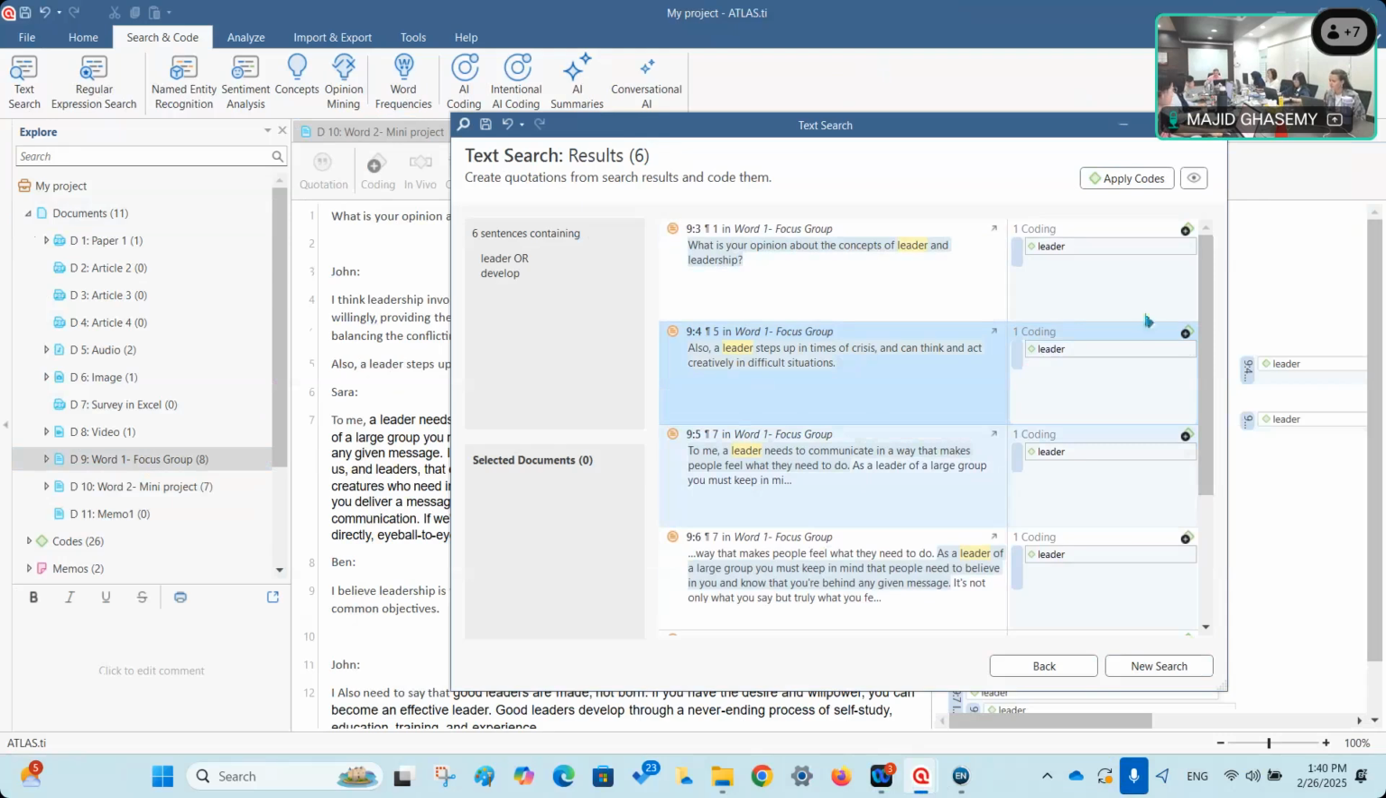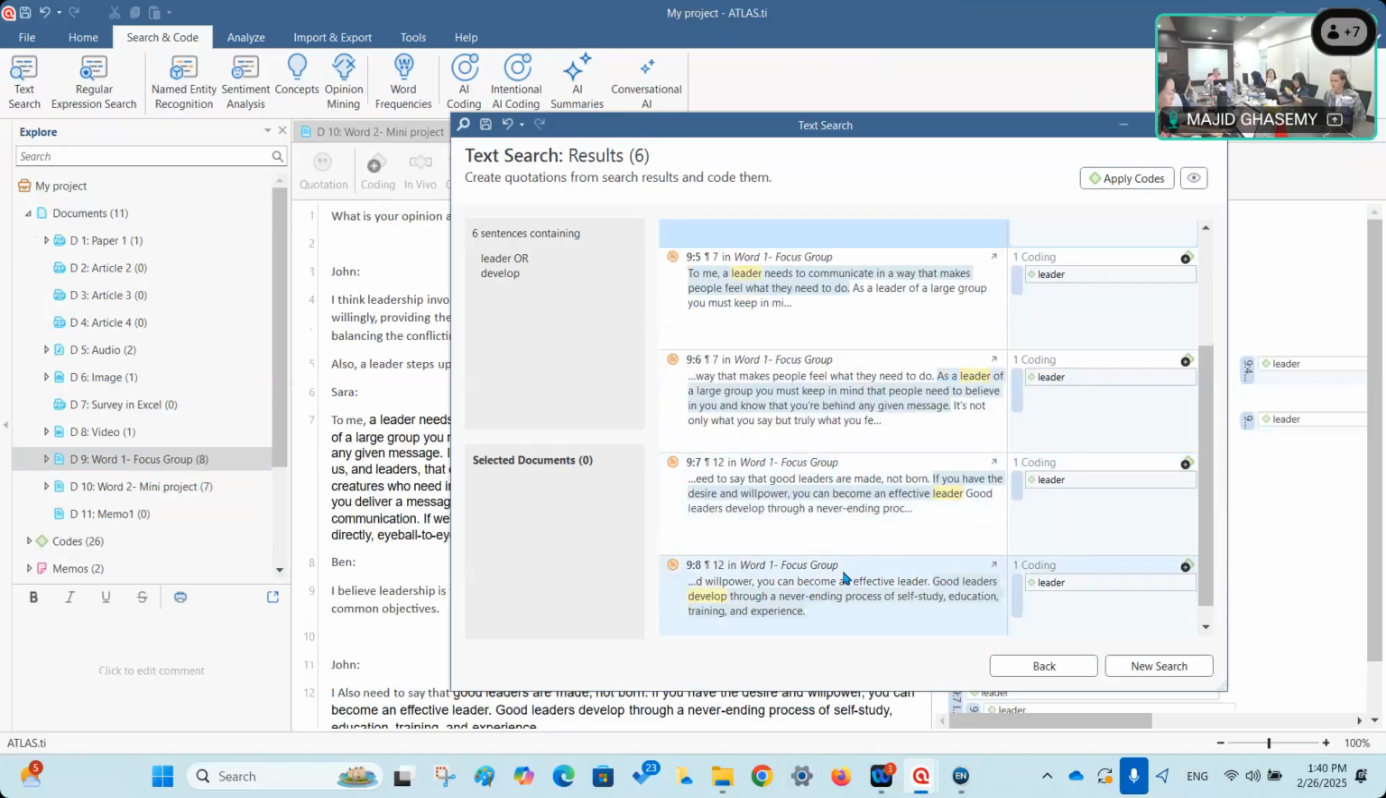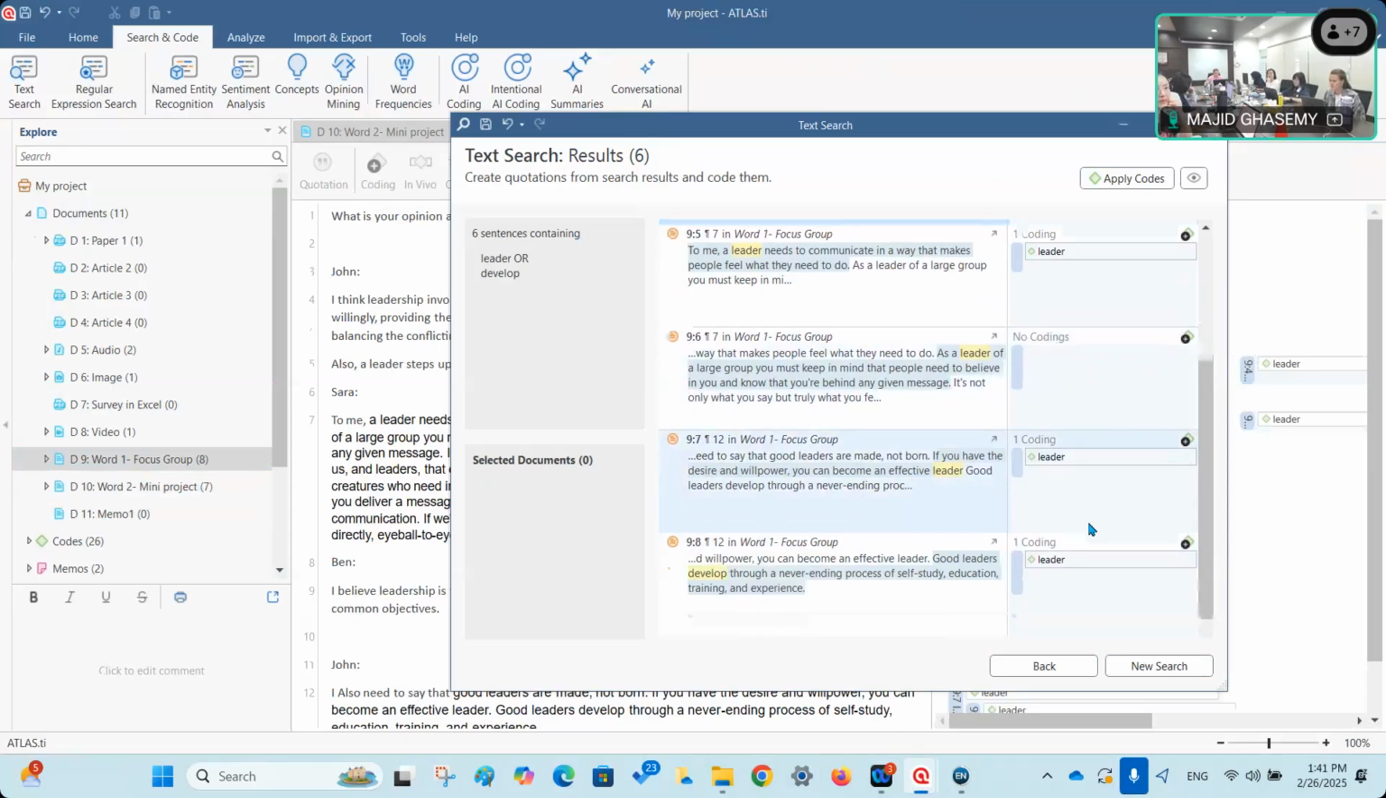Also, it might also need a kind of refinement. For example, when you define and apply the code to this, maybe some of these sentences are not really an important data segment. So if this is the case, you can simply delete this particular code from them. For example, this one, to me, it is not an important data segment. So I just click on this minus sign here and remove the code leader from this paragraph. Is it clear?